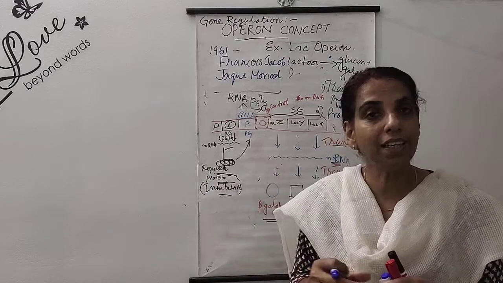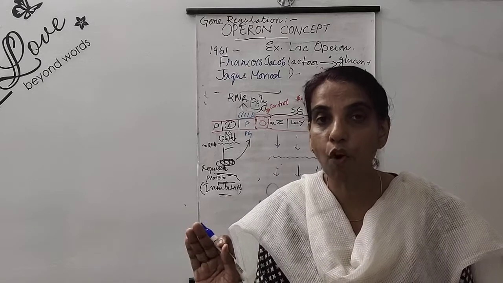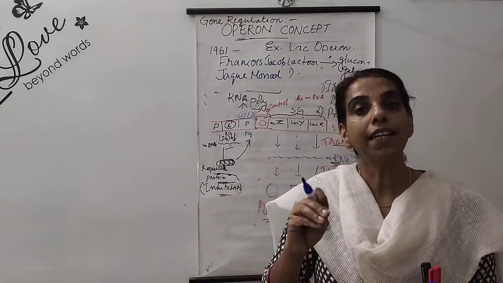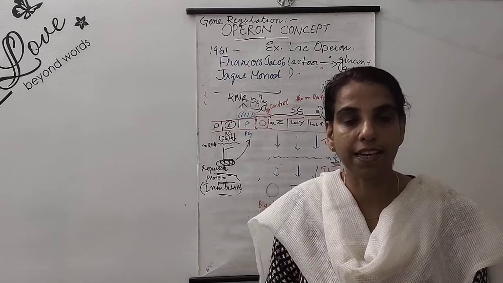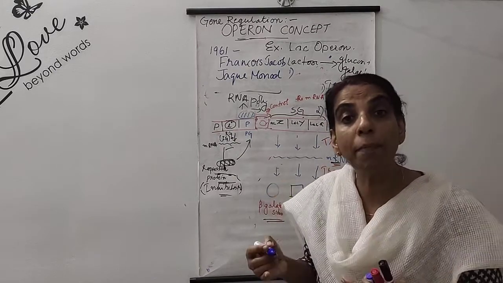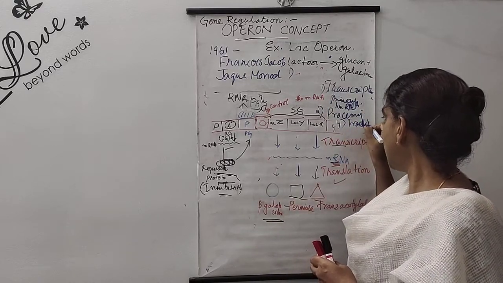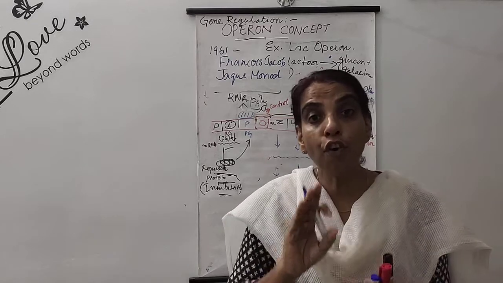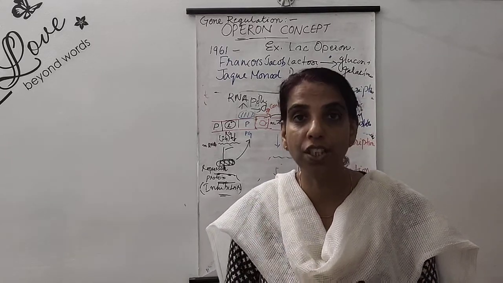The third, which we have already seen, is when this messenger RNA, after all the processing, leaves the nucleoplasm and comes to the cytoplasm for translation. And the fourth event is the normal translation. So there are 4 levels at which eukaryotic gene regulation takes place.